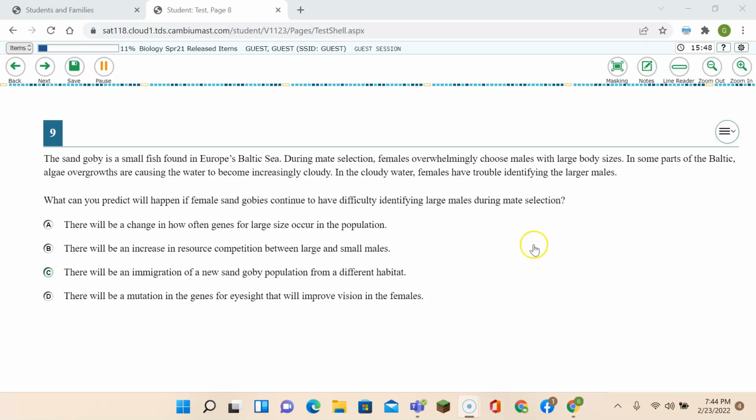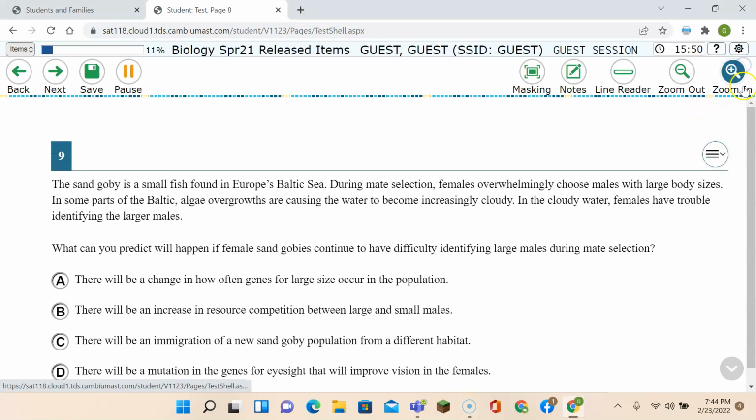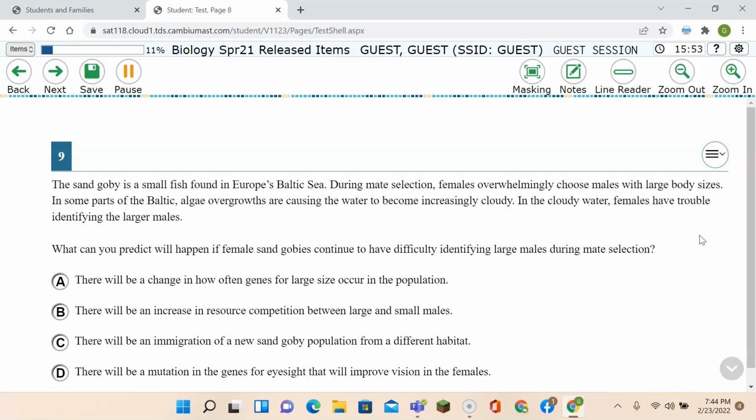Problem number 9. Let me make that a little larger. The sand goby is a small fish found in Europe's Baltic Sea. During mate selection, females overwhelmingly choose males with large body sizes. In some parts of the Baltic, algae overgrowths are causing the water to become increasingly cloudy. In the cloudy water, females have trouble identifying the larger males. What can you predict will happen if female sand gobies continue to have difficulties identifying large males during selection?